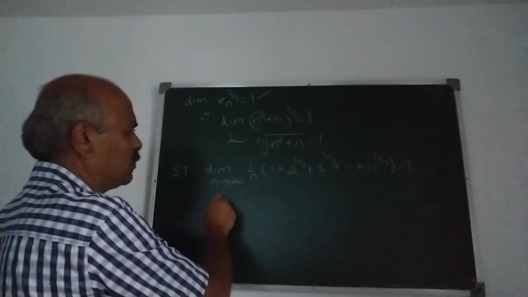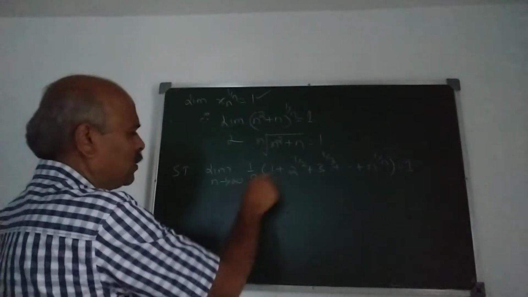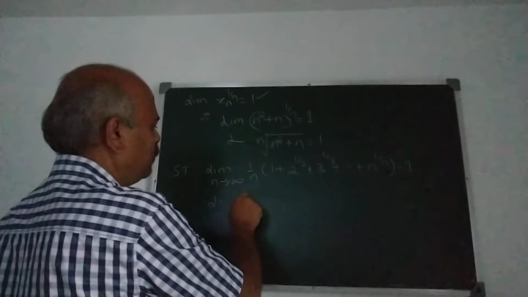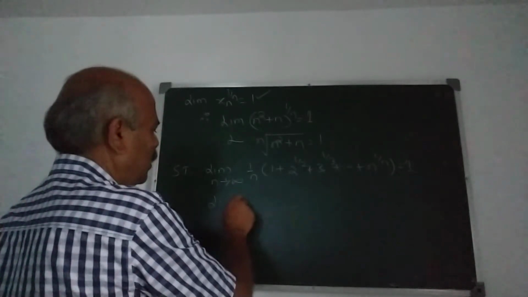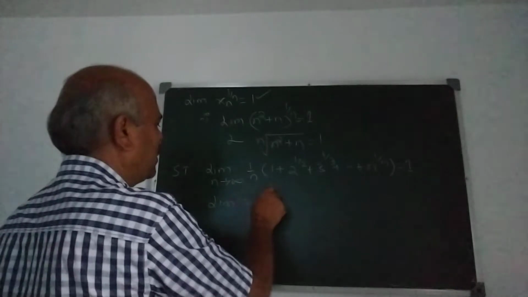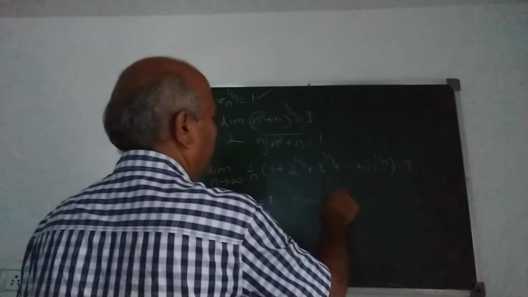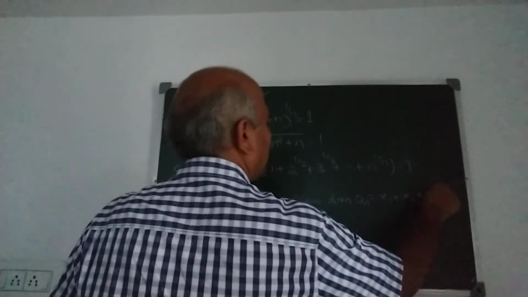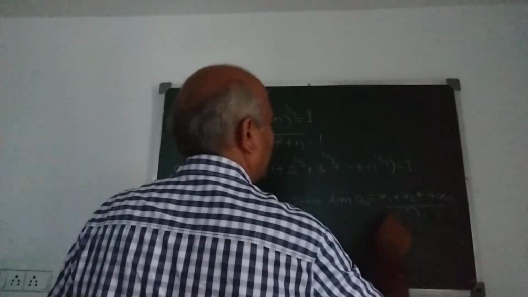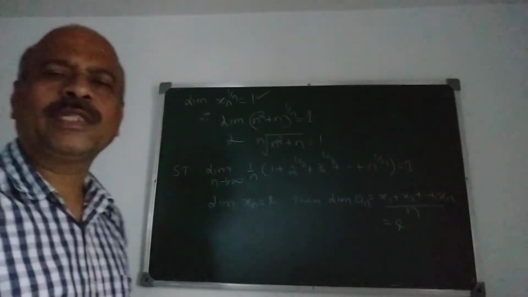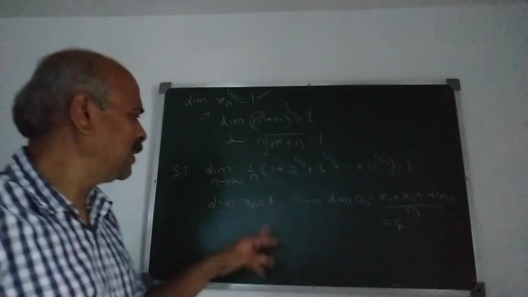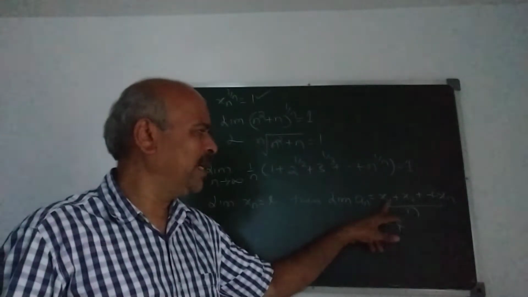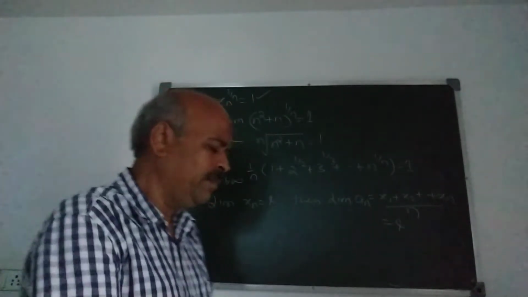Cauchy's first theorem. What does Cauchy's first theorem state? If limit xn is L, then limit an, which is (x1 plus x2 plus etc. plus xn) upon n, is also L. This is the first theorem. If limit xn is L, then limit an, what is an? How is it defined? x1 plus x2 plus xn upon n is also L.